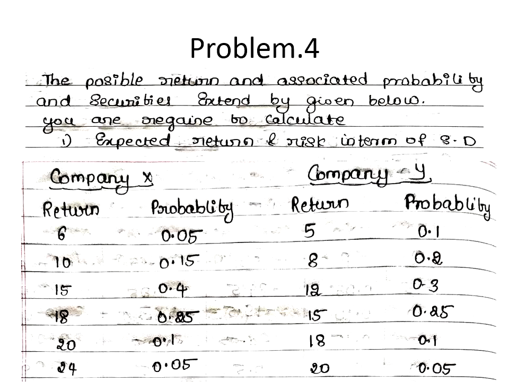So in a similar way to how we solved the previous problem, we will first solve for company X: the expected return, the variance and the standard deviation. Then we will solve the expected return, the variance and the standard deviation for company Y. Then we will write a conclusion based on our calculation.